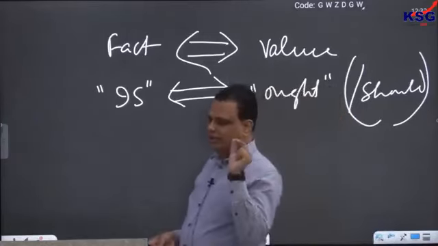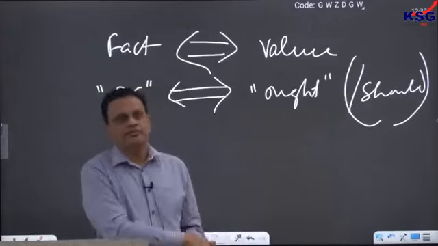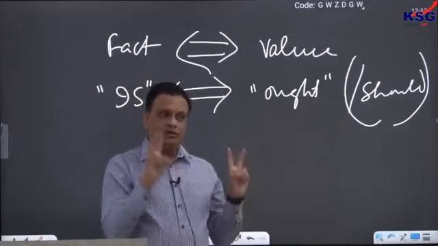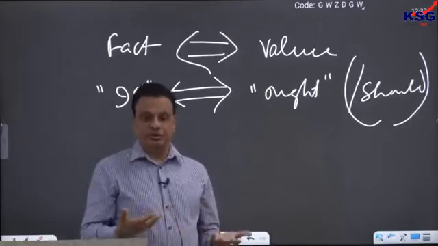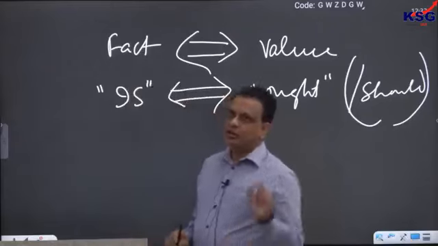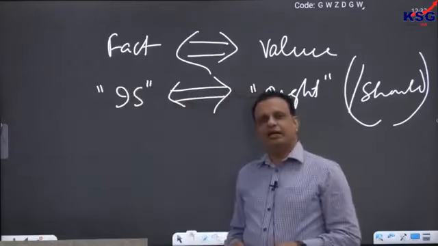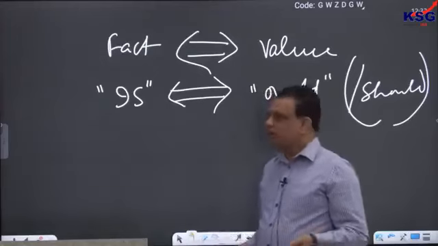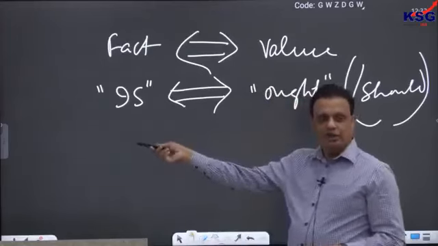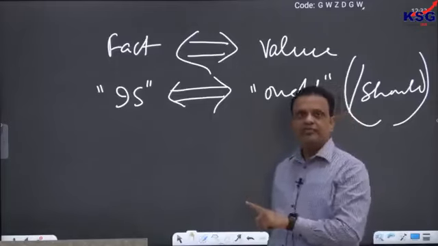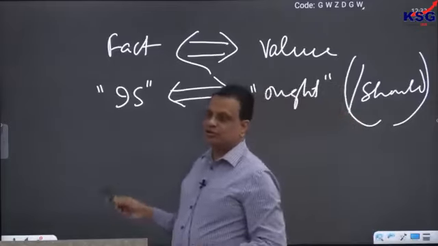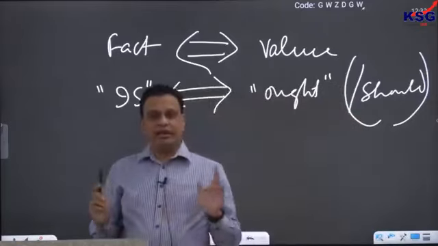Suppose, for example, I ask you this question: what will happen if an atom bomb is dropped on a city like Hiroshima? Then it is a scientific question. Why so? Because it contains a form of is: what will happen? So a scientist can give you a complete answer to that question.